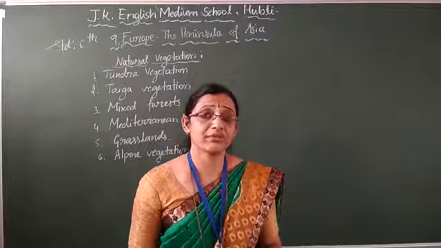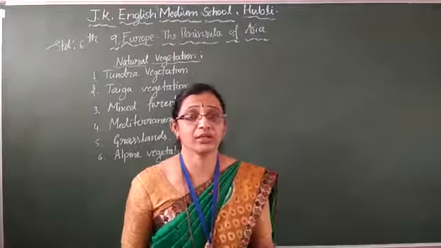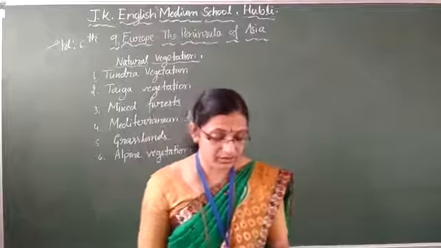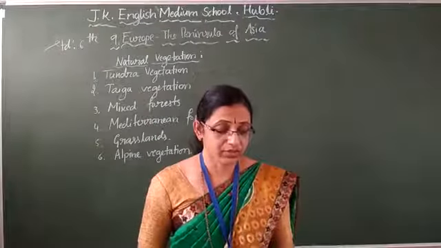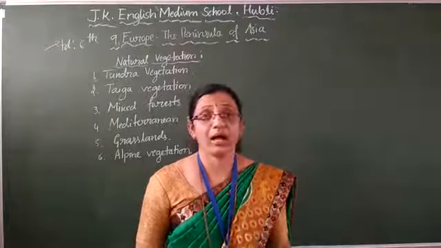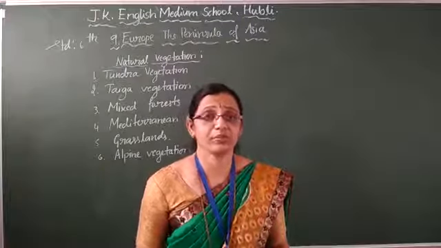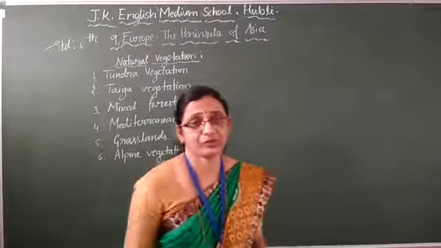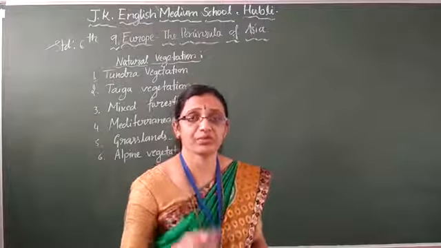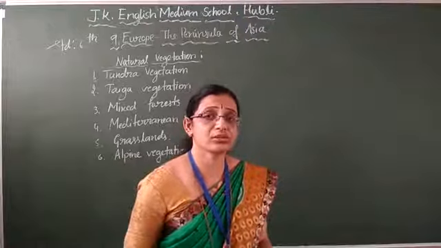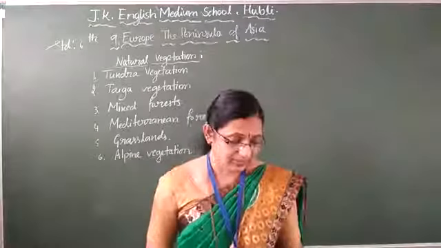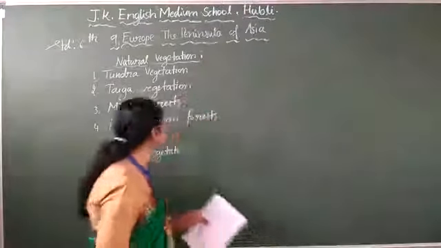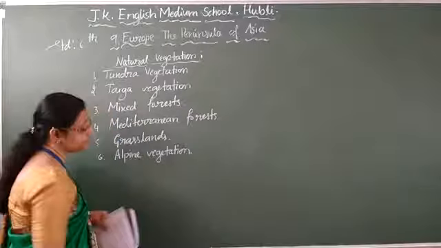This tundra vegetation in the Europe continent is found in Norway, Sweden, Finland. In the Alps and Ural mountain places also we can find tundra vegetation. When mountain peaks are high, you get the freezing point, so there also you get tundra vegetation.